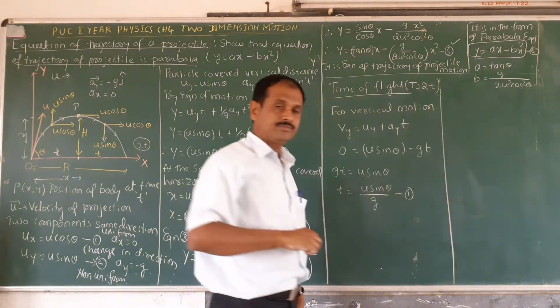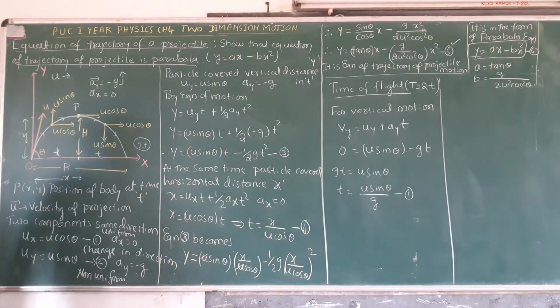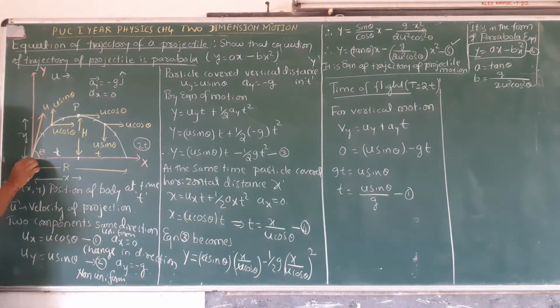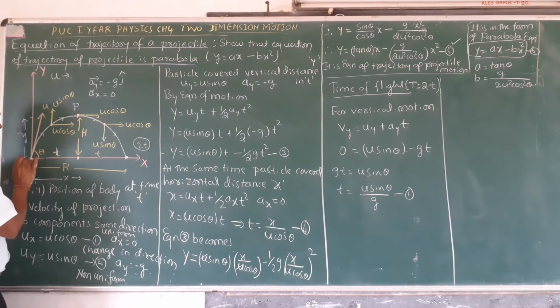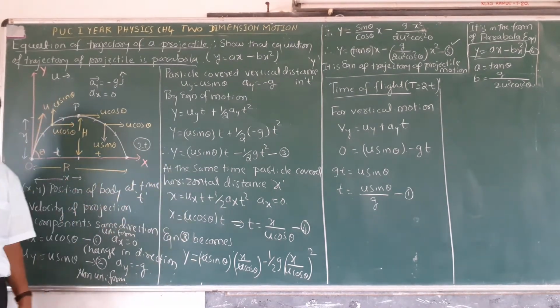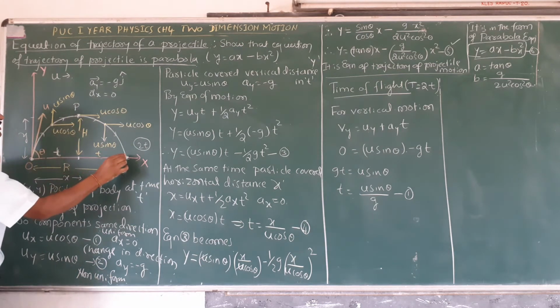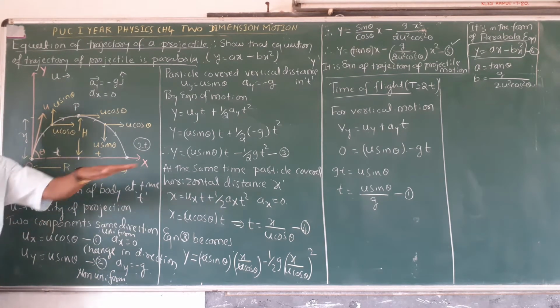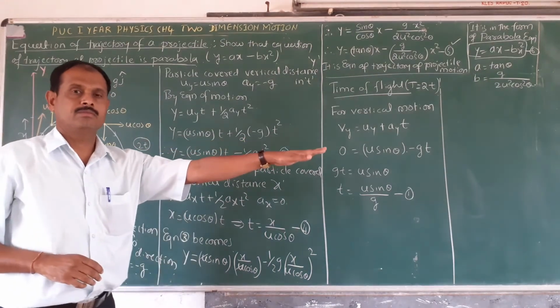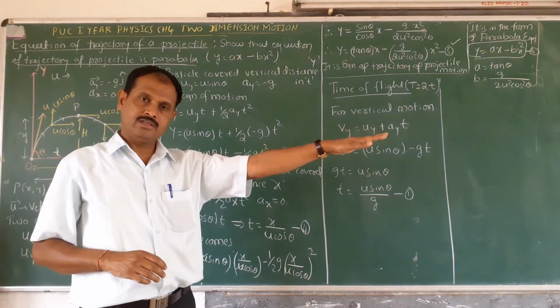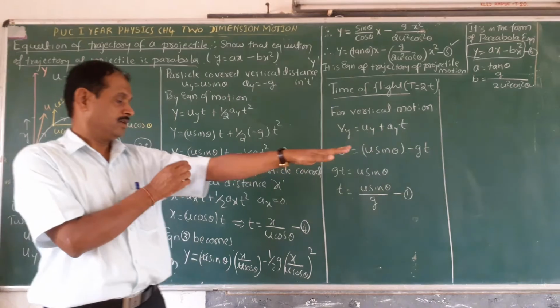You start the projectile here and it ends here, at the reference surface. The time taken by the particle to reach the reference surface is called time of flight.